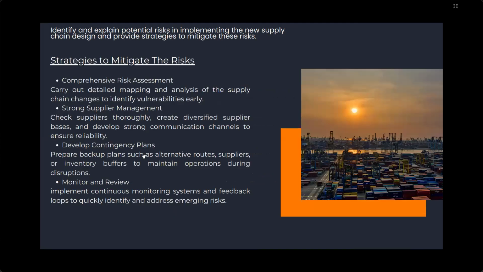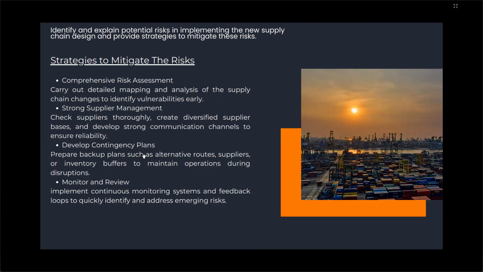And then these are the strategies to mitigate the risk. Comprehensive risk assessment, carry out detailed mapping analysis of the supply chains, and then strong supplier management because this is a new logistic model. They need to check suppliers truly, with a diversified supplier base, and develop strong communication channels to ensure reliability of the raw material.